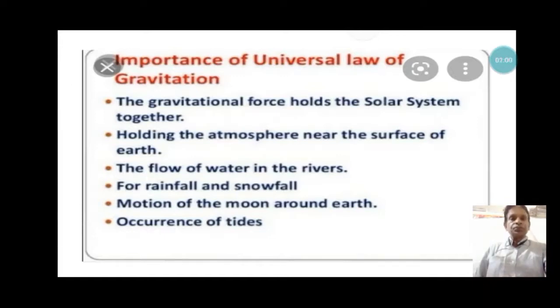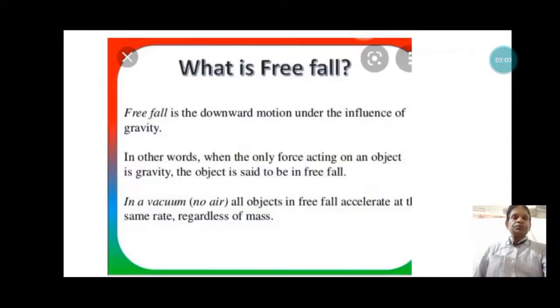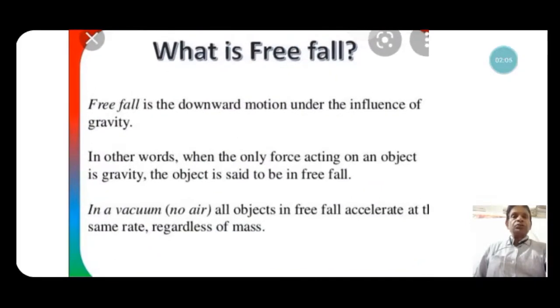Now, we will discuss what we mean by the free fall of an object. Free fall is the downward motion under the influence of gravity. When any object falls under the influence of gravity, the motion of the object is called an example of free fall. In other words, when the only force acting on an object is gravity, the object is said to be in free fall.